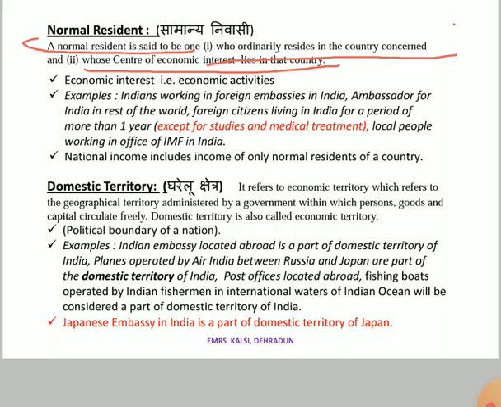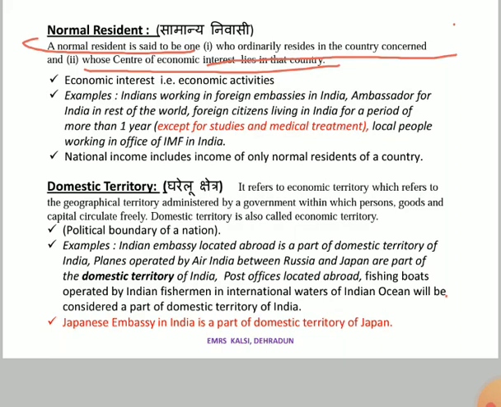A person who goes for tourism resides there for only 2-3 days, not more than that. He might be spending there, but he is not residing there for more than 1 year. So a tourist cannot be called a normal resident of that country in which he is staying.